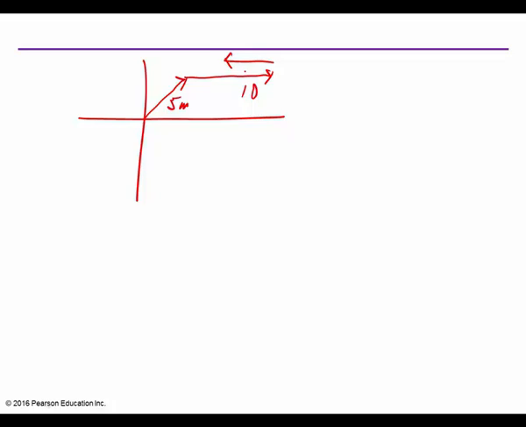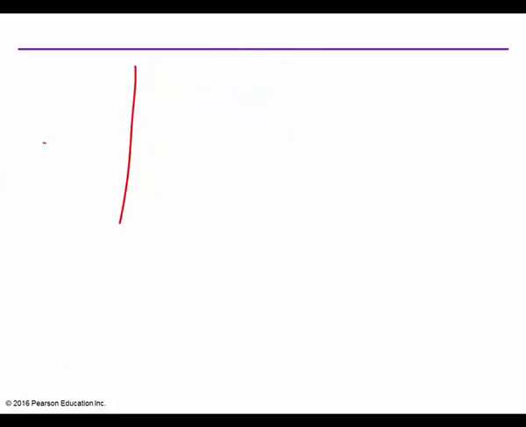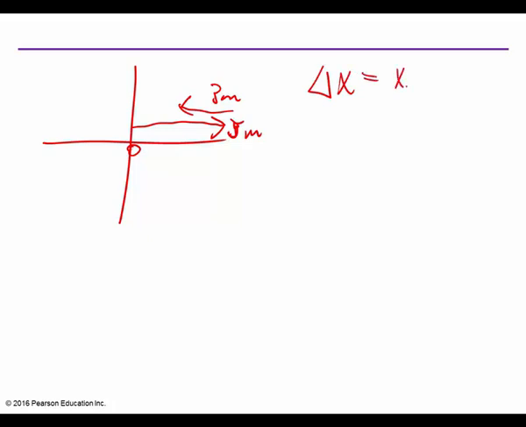Let me make sure I say this right. Let's do a straight line. I walk out from point 0, 5 meters. I'm going to keep it simple. And then I turn around and go back in this direction 3 meters. That's 5, and this is 3. What is my displacement? What is my change in displacement?